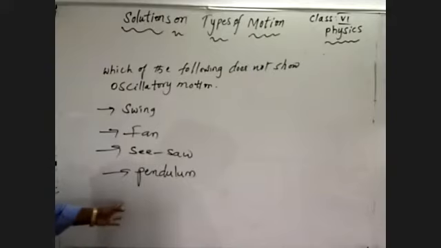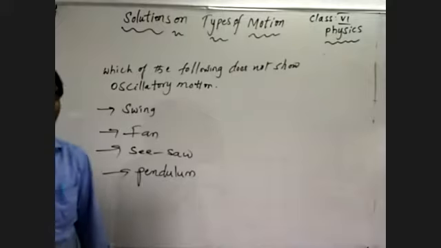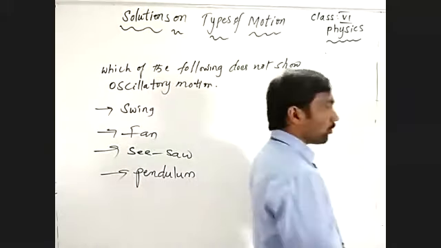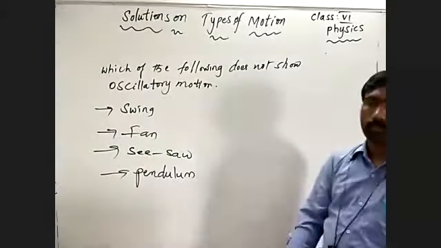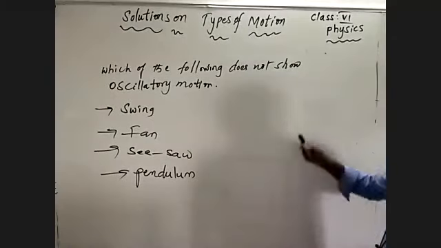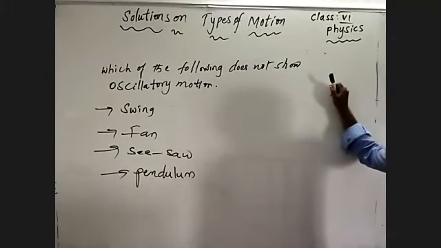First you must remember what oscillatory motion means. Oscillatory motion means the to and fro motion, the back and forth motion of your body.